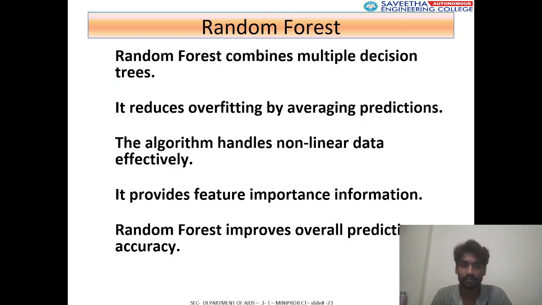So random forest. Random forest combines multiple decision trees. It reduces overfitting by averaging predictions. The algorithm handles non-linear data effectively. It provides feature importance information. Random forest improves overall prediction accuracy.